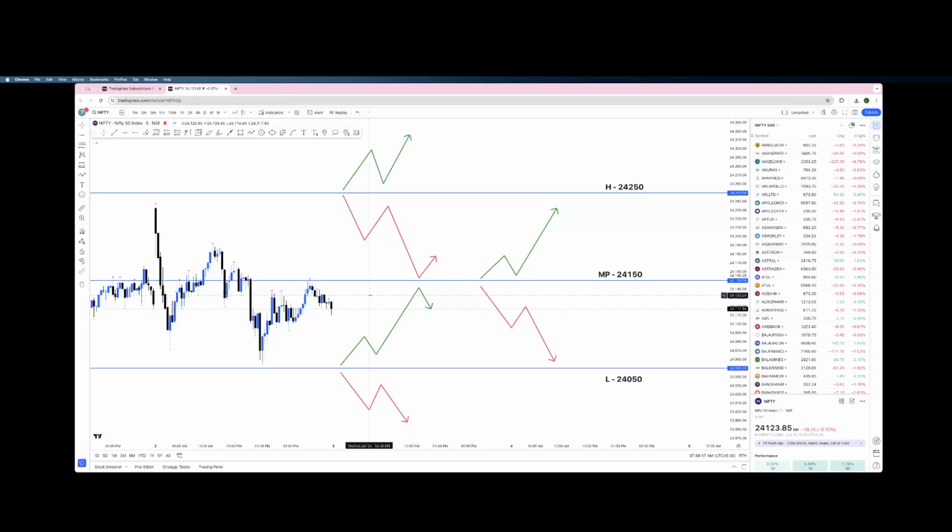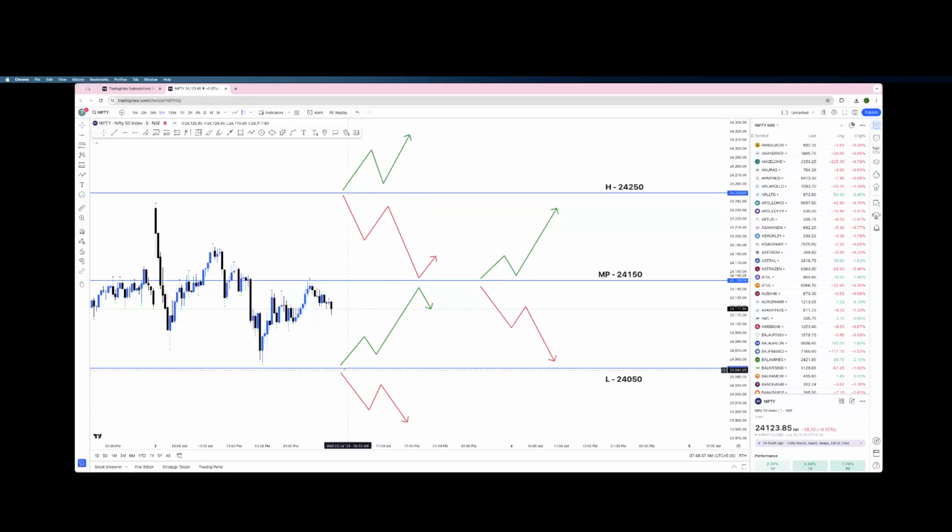Okay. So what if the market opens above 24,250? If it sustains above this level, there is a chance that the market will rally upwards. Okay. What if the market opens below 24,050? There is a chance that the market will travel downwards.